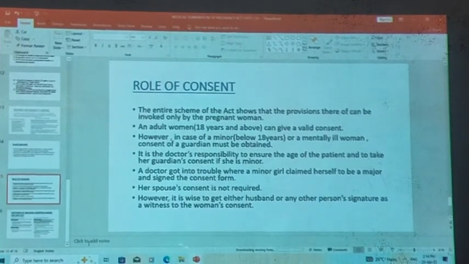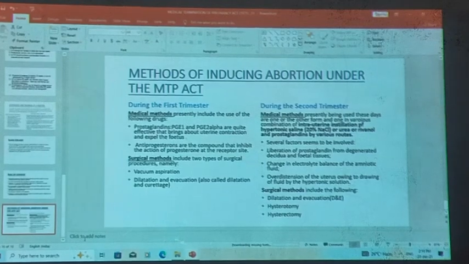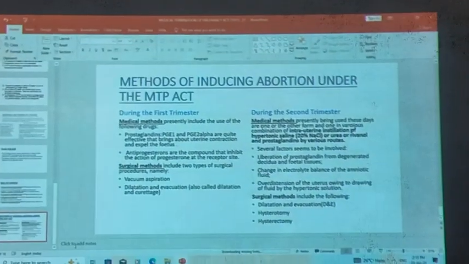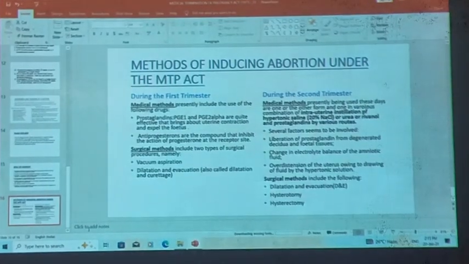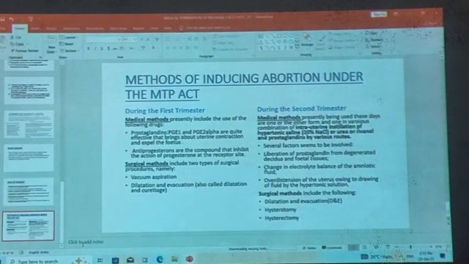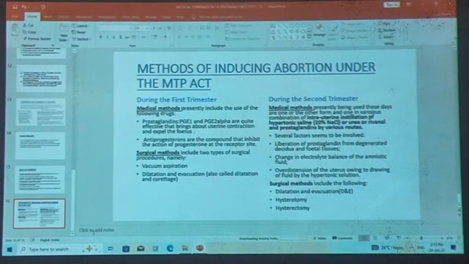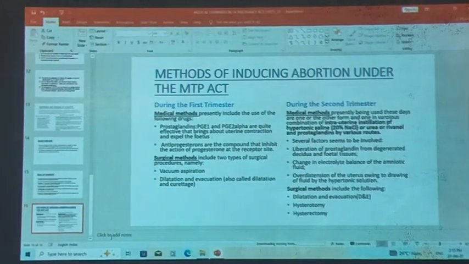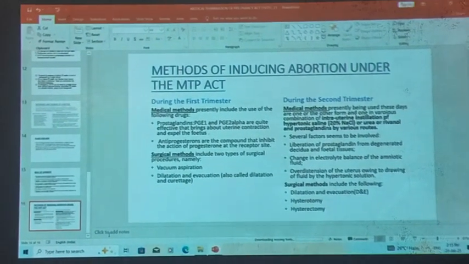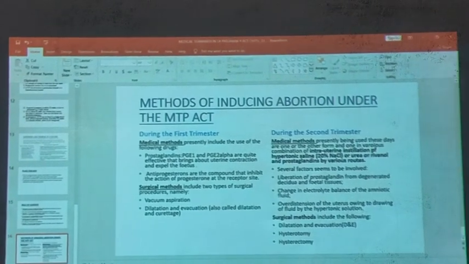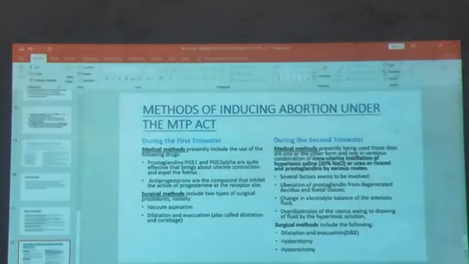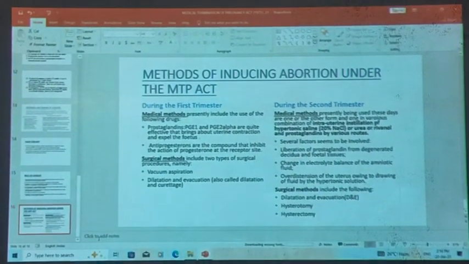Next, I will call Nasia to explain methods of inducing abortion under the MTP Act. Now I am going to explain the last topic of MTP, that is methods of inducing abortion under the MTP Act, in which during the first trimester we see two methods: medical method and surgical method.